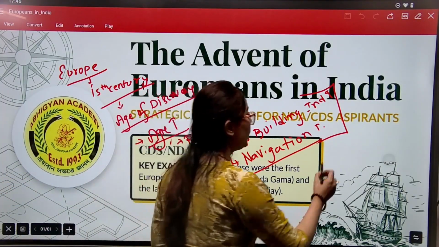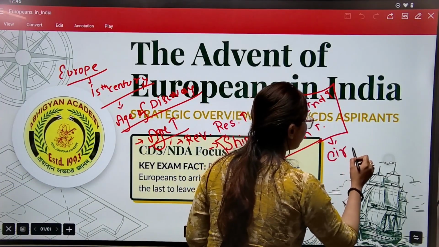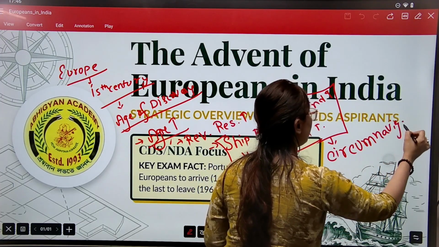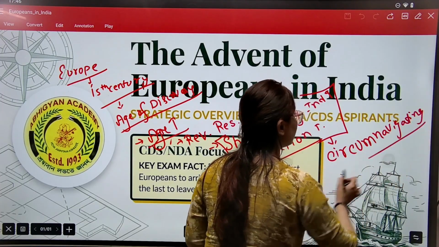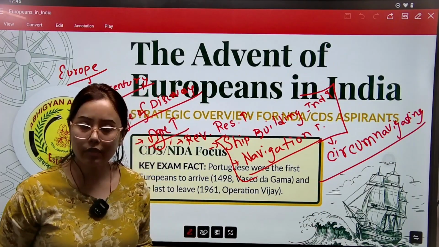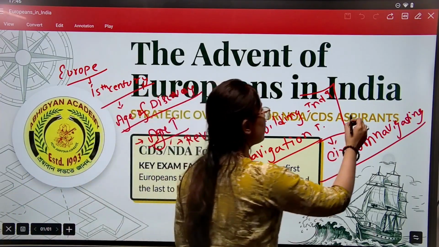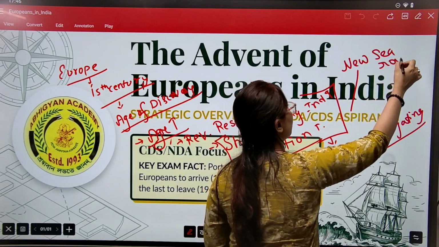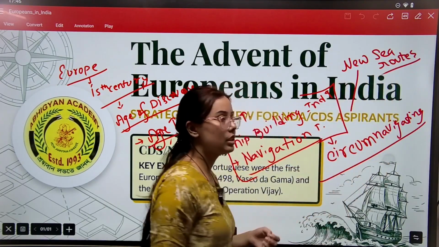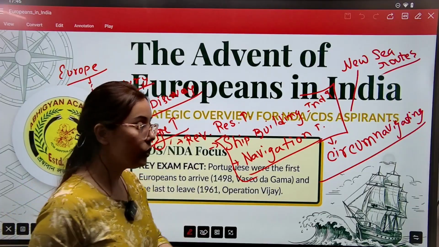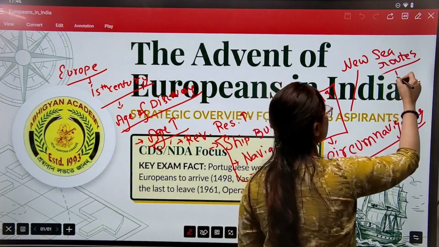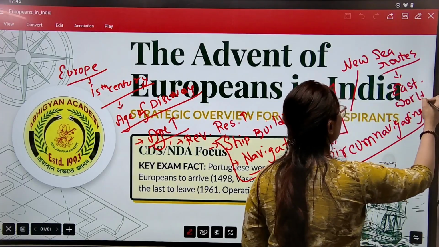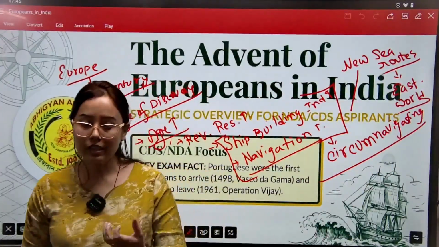By using the navigation technique, the Europeans started circumnavigating the world in search of new sea routes. Why were they searching for these new sea routes? To connect with the eastern world.